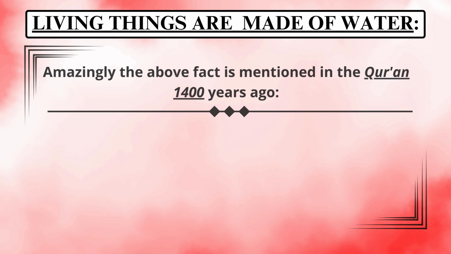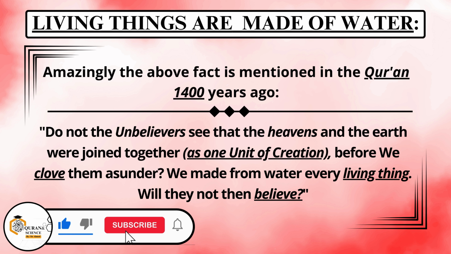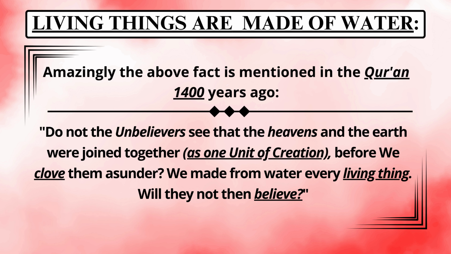And so we'll talk about how living things are made up of water. Amazing. The above fact is mentioned in the Quran 1400 years ago. Do not the unbelievers see that the heavens and the earth were joined together as one unit of creation before we cloved them asunder? We made from water every living thing. Will they not believe? Dear students, today we'll talk about magnetism.